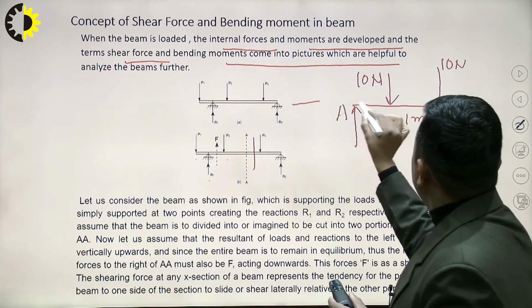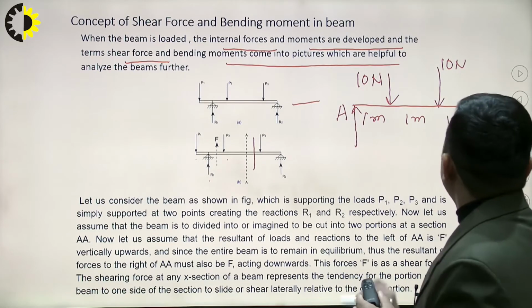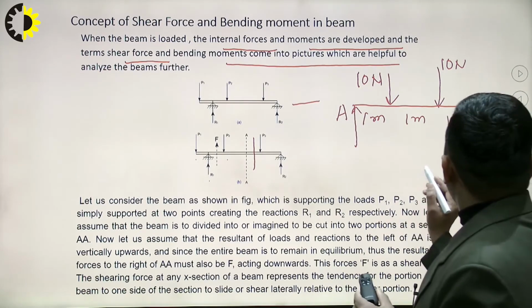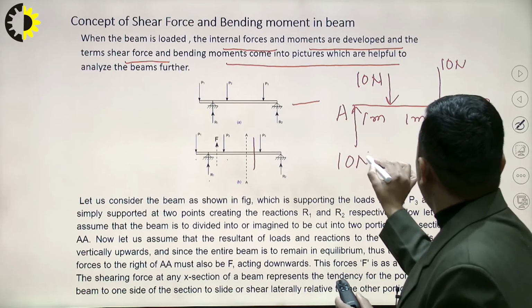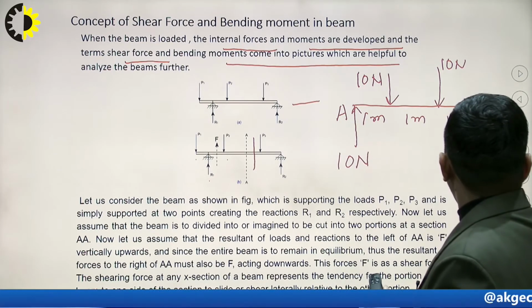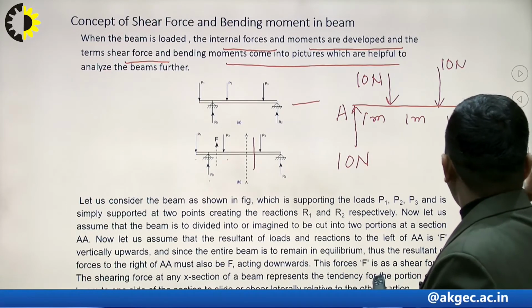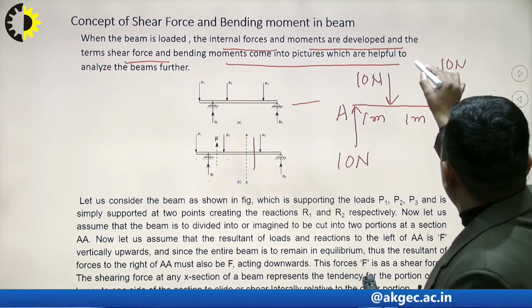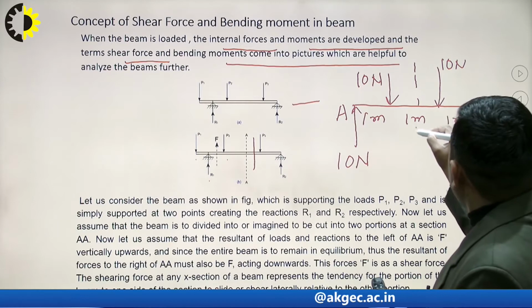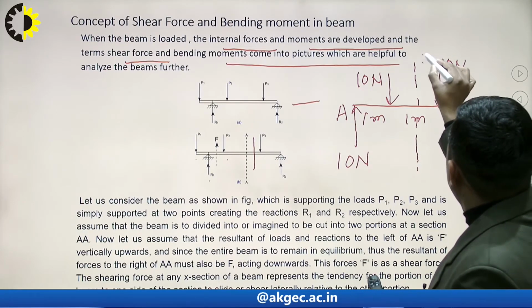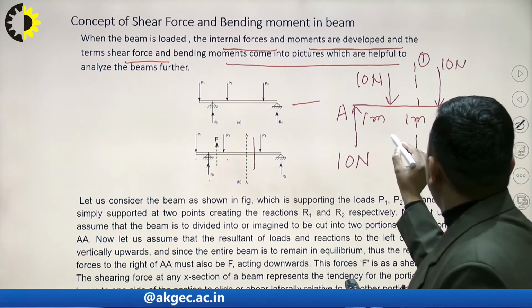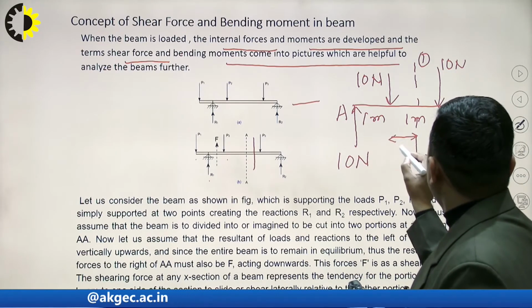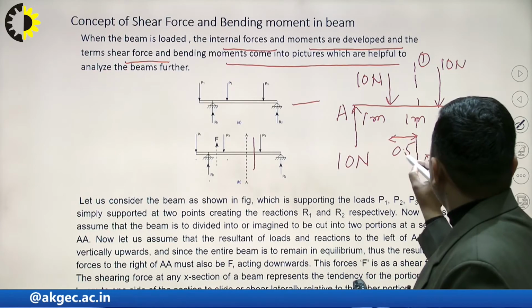This is point A, this is point B. By the symmetry of the beam, the support reactions will each be 10 Newton. Now I consider a section plane 1-1 at a distance of 0.5 meters from this point.